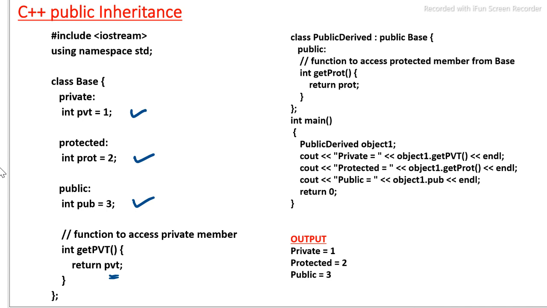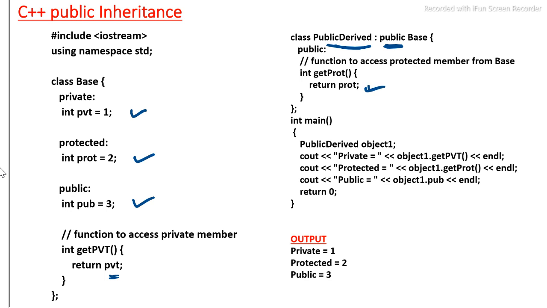And for the base class, we have taken a derived class public derive here, which is publicly derived from the base class. So the derivation type is public, and a public member function get prot we have taken to return the protected value.